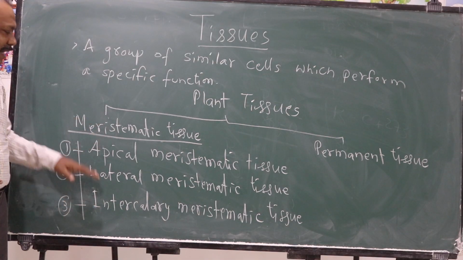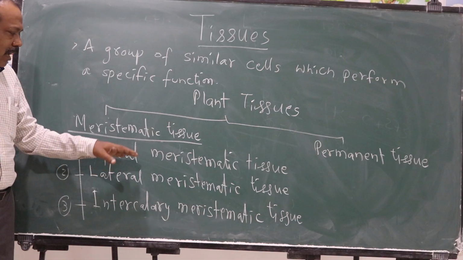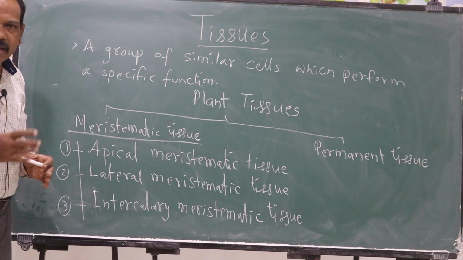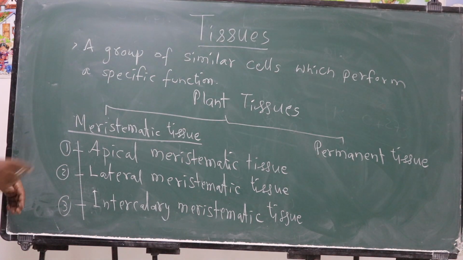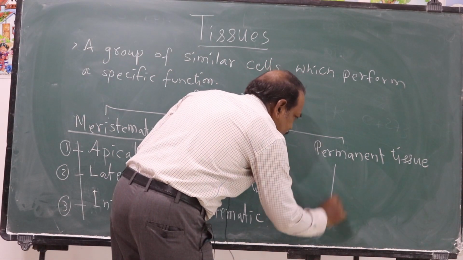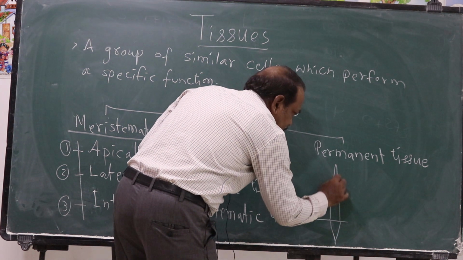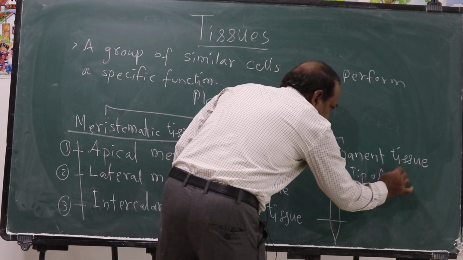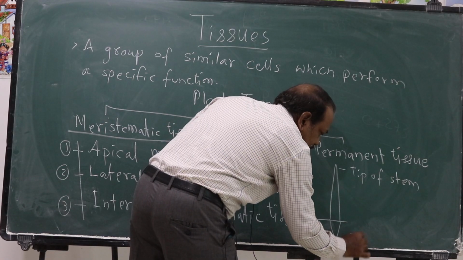Now let us see what are the 3 different types of meristematic tissue. First, let us talk about apical meristematic tissue. Apical meristematic tissue is located in the tips of stem as well as the root. Tip, as you know, I'd like to show you a small diagram here. This is tip of stem and this is tip of root.